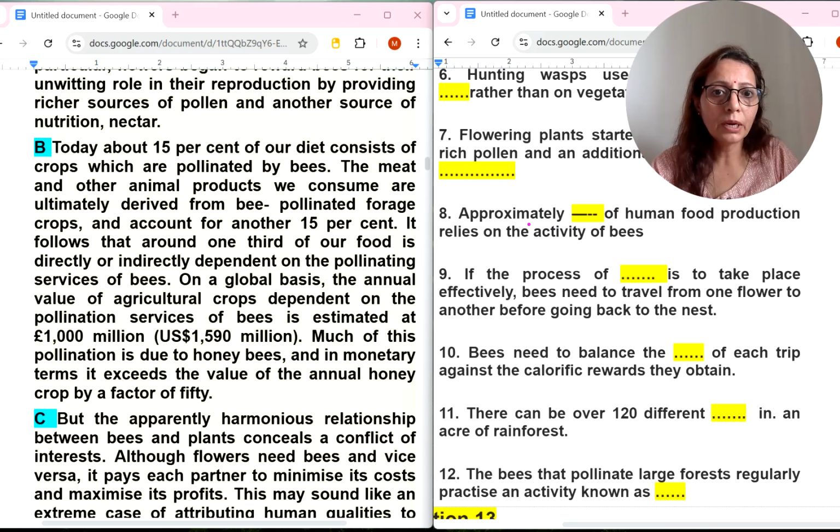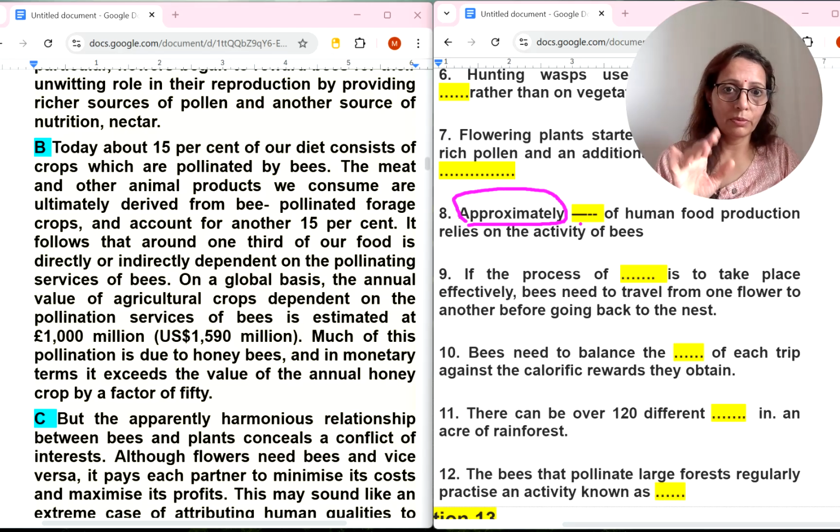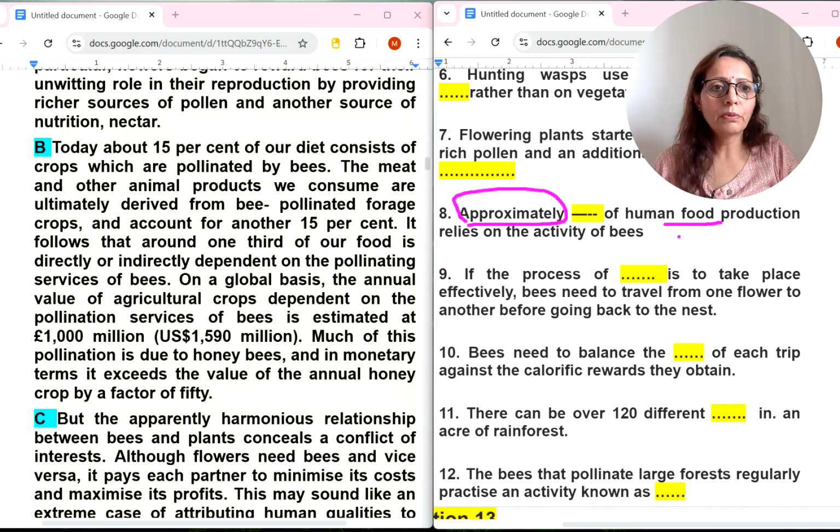Let's do the eighth question. Approximately: you may not get this word, so synonyms will come out. If you remember Writing Task 1 vocabulary, then you can easily find this word. Approximately means some figure may be there: of human food production relies on the activities of bees. Okay, so this A paragraph is done.